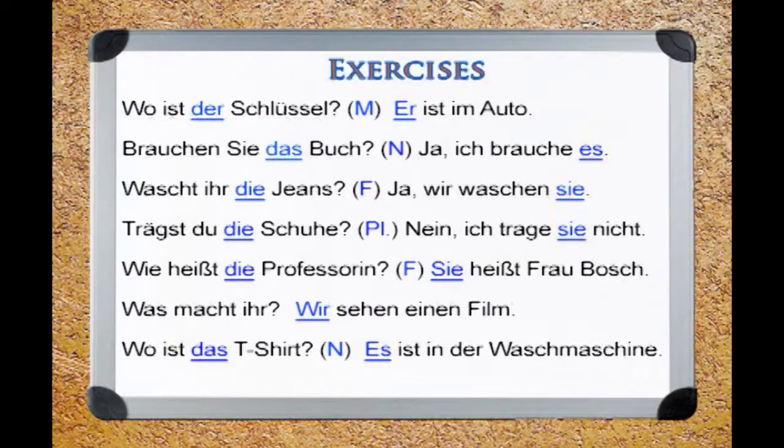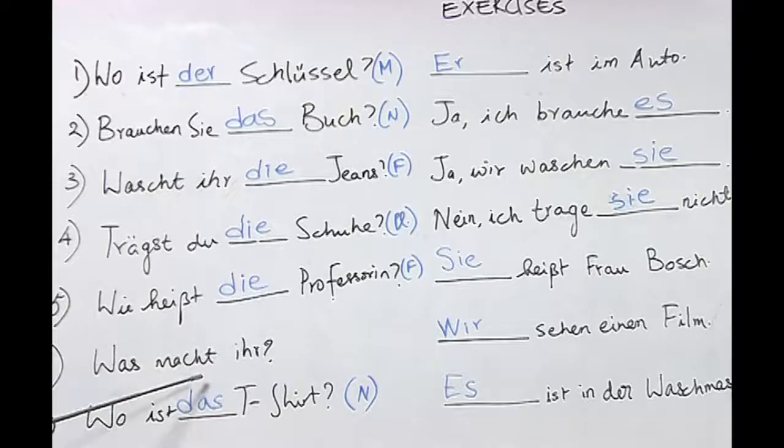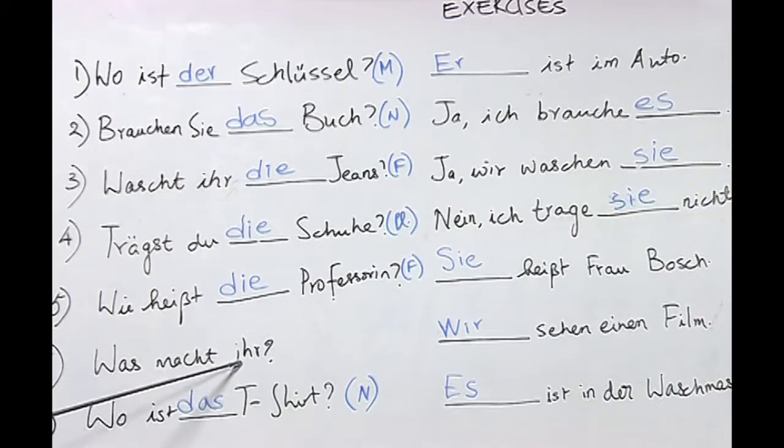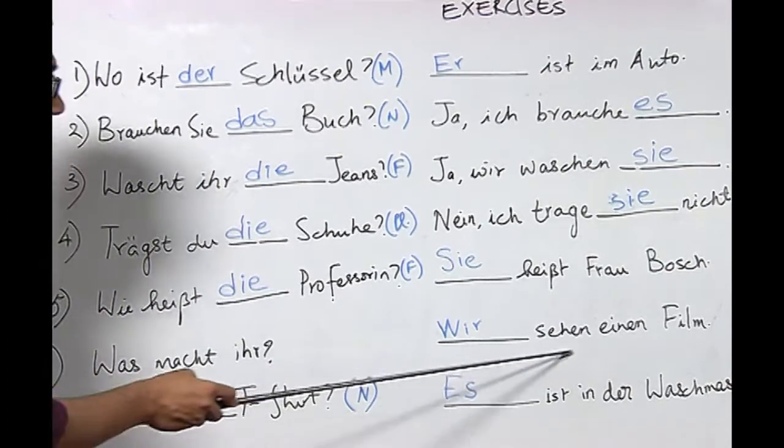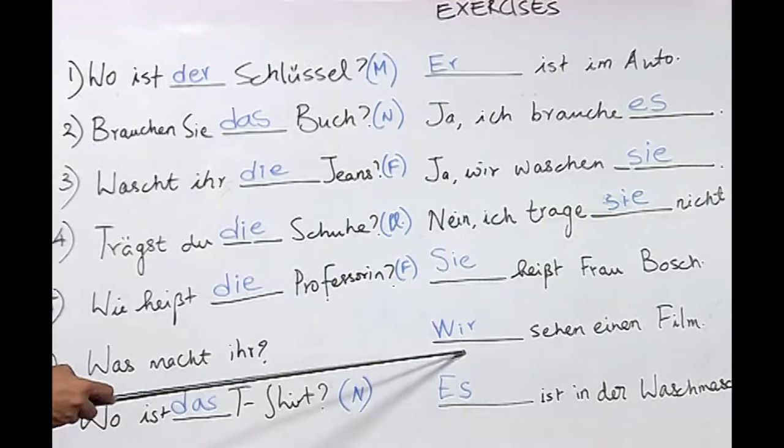Was macht ihr hier? Wir sehen einen Film. As you can see here in this question, there are no nouns, only a pronoun, which is ihr, and the answer for this is wir sehen einen Film, where wir is the nominative.